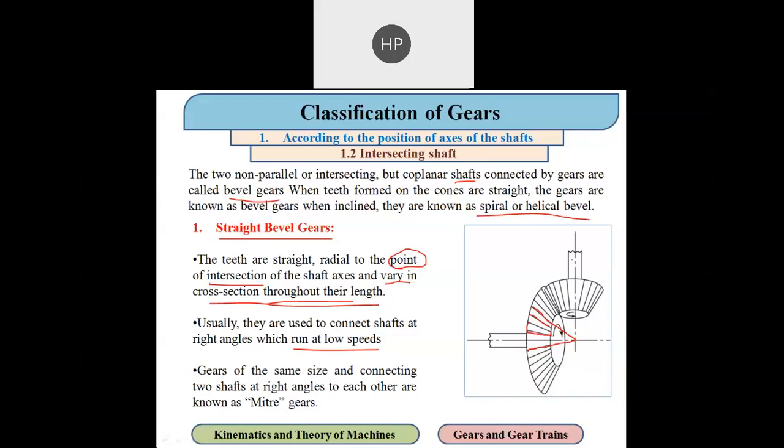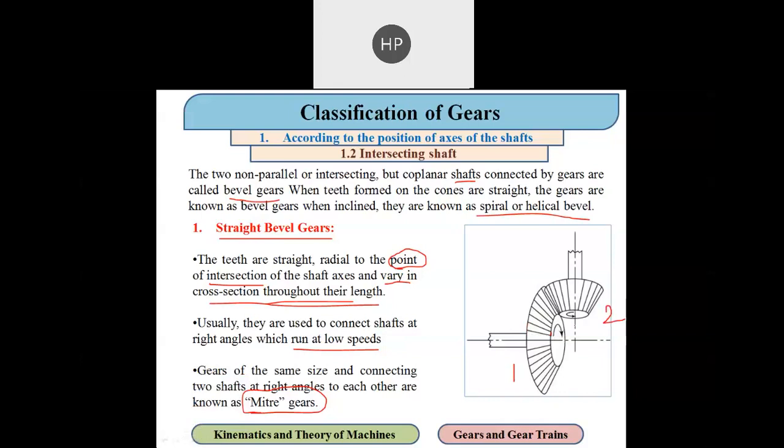Gears of the same size connecting two shafts at a right angle to each other, this bevel gear is known as a miter gear. It is one important definition. As you can see in this diagram, suppose this is gear 1 and this is gear 2.